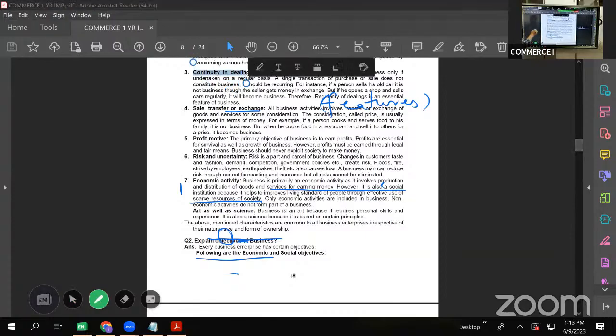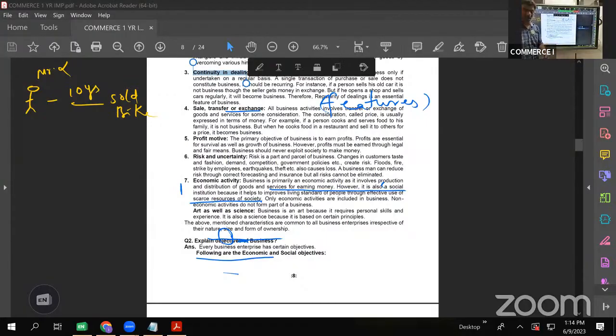Suppose I'll give one example. There was this Mr. Alpha. He was having a scooter. He used it for 10 years. After 10 years, he sold that scooter or bike and he made some profit. Can we say that Mr. Alpha is doing a business of selling bikes or scooters? No. Why? Because there is only one transaction.